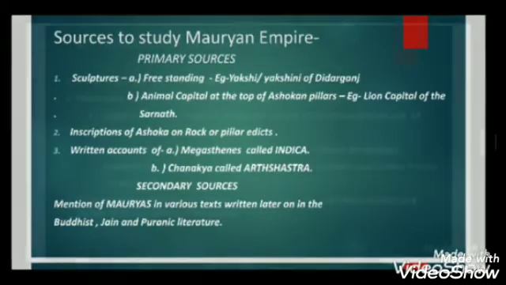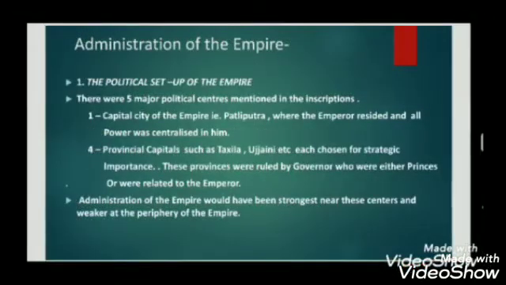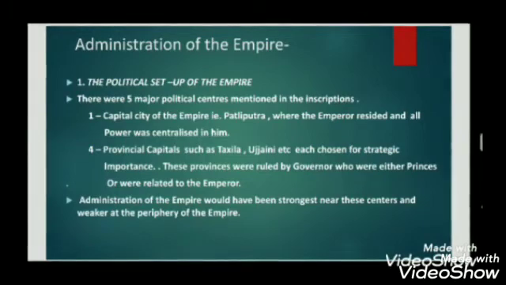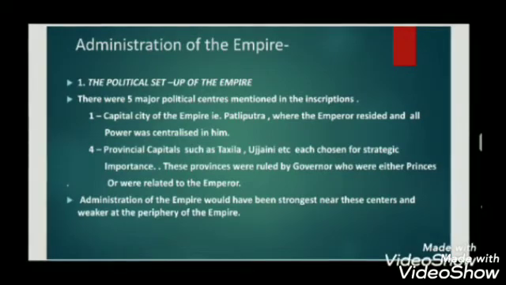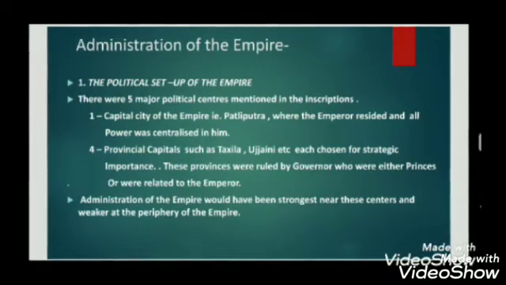How was it possible for such a vast empire to hold itself together? This was done by three things. The first one was the administrative or political setup of the entire empire. Then you had the transport and communication which bound the empire together. And finally, Ashoka's Dhamma, which held its people together. So we'll look into all these three things one by one.